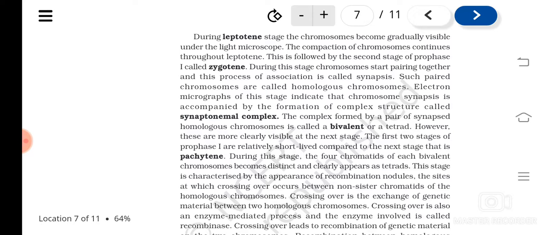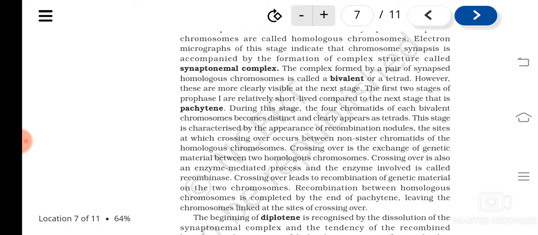During this, the chromosomes become very distinct, and they clearly appear as tetrads, and you can see certain regions where the non-sister chromatids cross over each other. This crossover is seen as certain bands known as chiasmata. Understood?